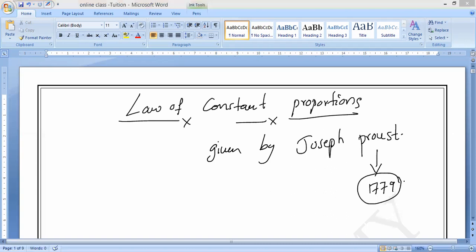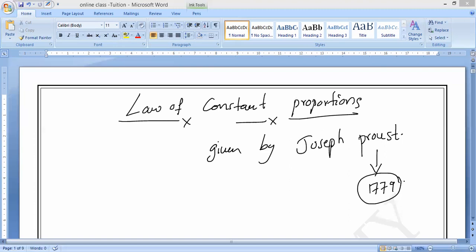Now, he analyzed the chemical combination in terms of the type of elements present in the given compound and the percentage of each element present. Two things he noticed in so many compounds, not in mixtures. In which one? In compounds. So he analyzed two things: the percentage of elements present in the given compound, and the type of elements present in the given compound.